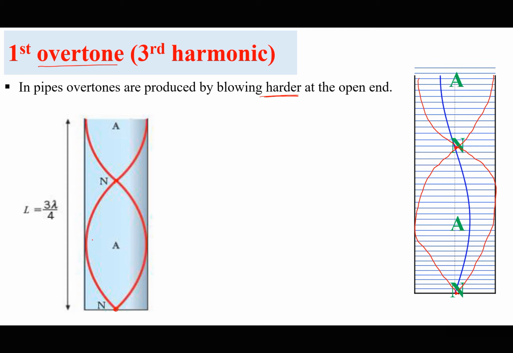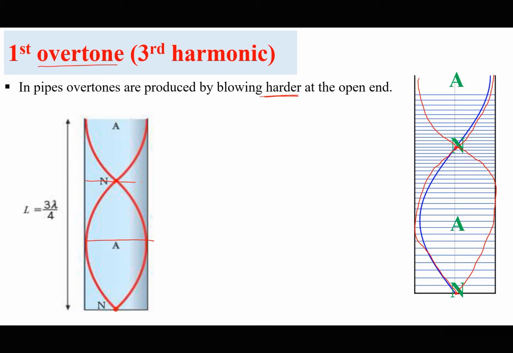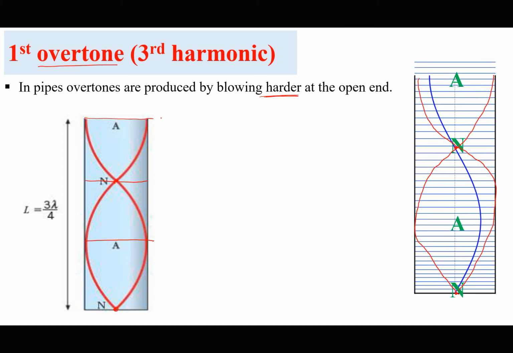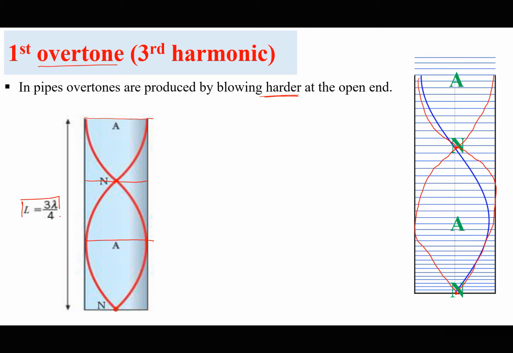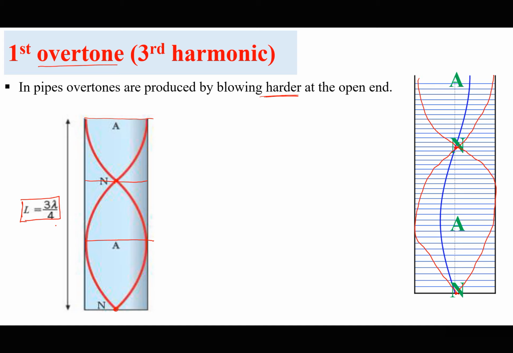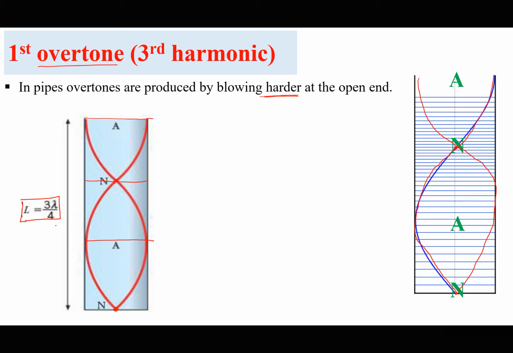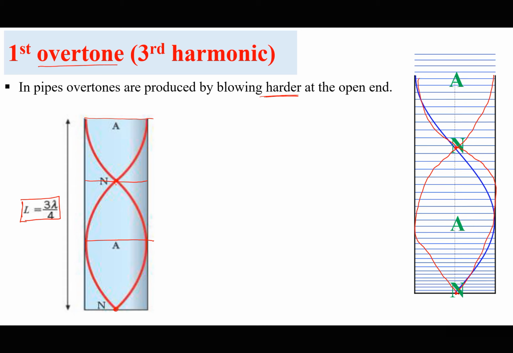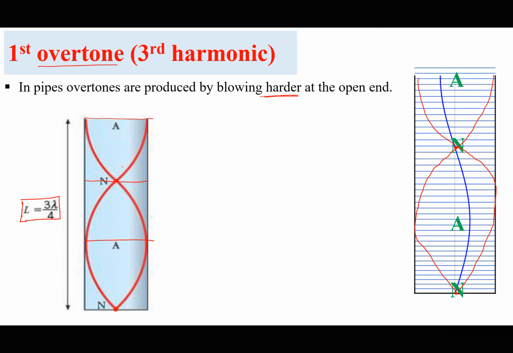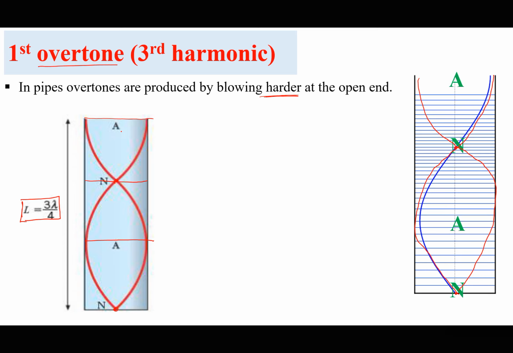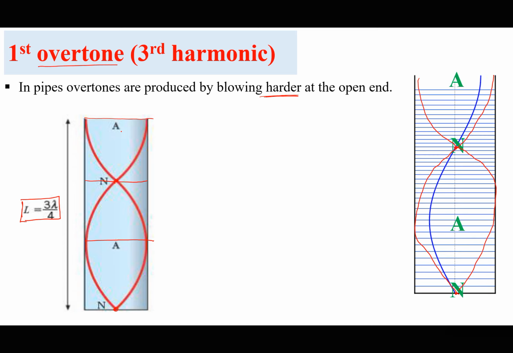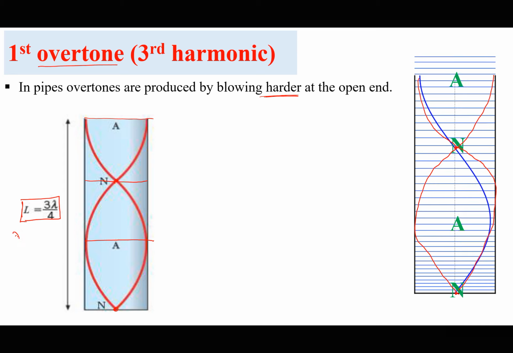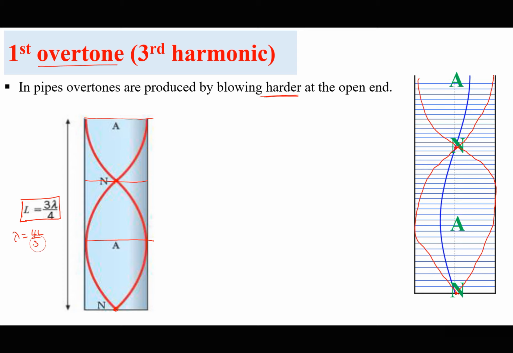We have now a quarter of a cycle plus another quarter of a cycle plus another quarter of a cycle, giving us 3 quarters. So it is right for me to say that the length L is now 3 over 4 of a wavelength, because the distance from a node to a node is half a wavelength, and a node to an antinode is a quarter of a wavelength. Half plus a quarter is 3 over 4 wavelength. So lambda will be equal to 4L divided by 3.